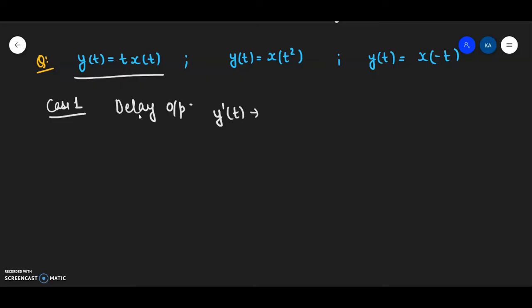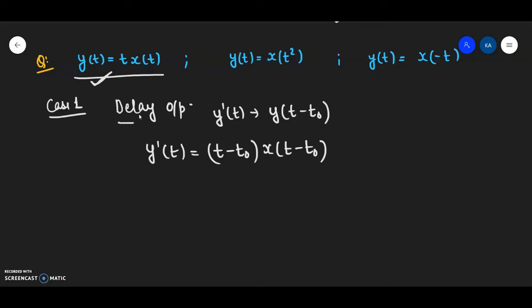Y dash t is obtained by putting t as t minus t naught. ठीक है ना। तो अपनी पूरी इक्वेशन में मैं t की जगह t minus t naught लिख दूंगा, so I'll get y dash t is (t minus t naught) into x(t minus t naught). Fine. This is my delayed output.